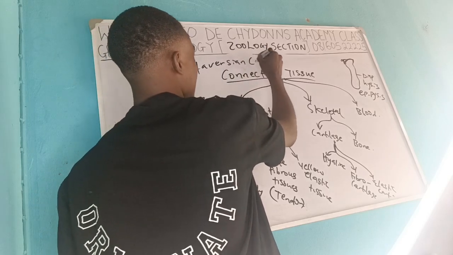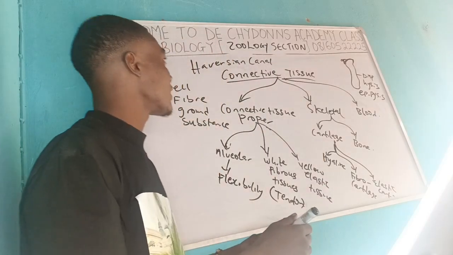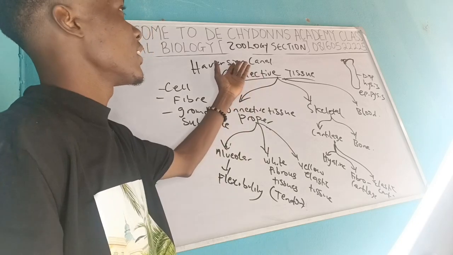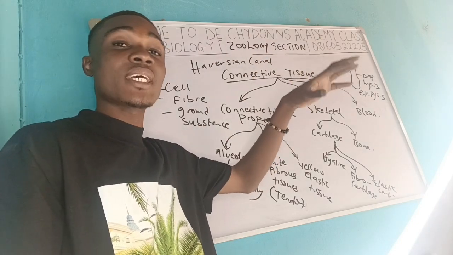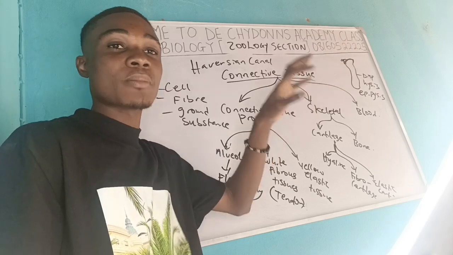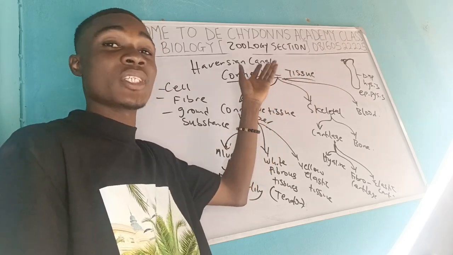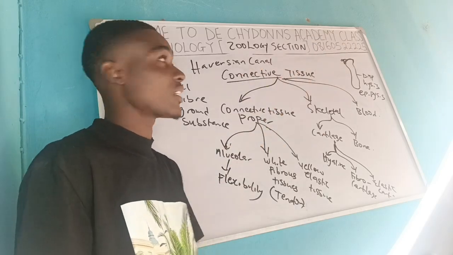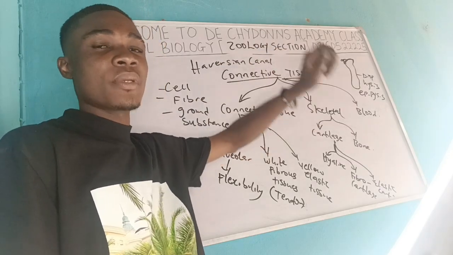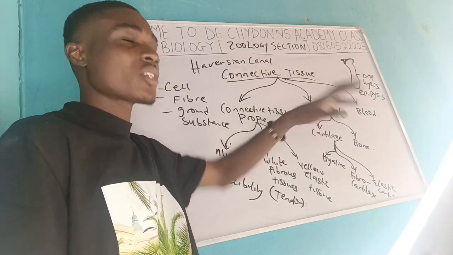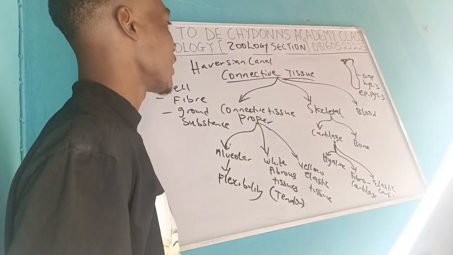Heavy-Sand Canal. One of the importance of this Heavy-Sand Canal is that you will be seeing the blood vessels, the veins, the arteries, the capillaries embedded in them. Without the capillaries and all these vessels, there will not be exchange of materials there. In the Heavy-Sand Canal, that is where even the osteocytes are found, and the rest of the materials.